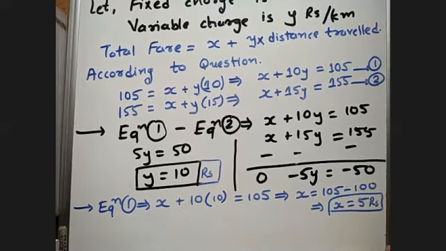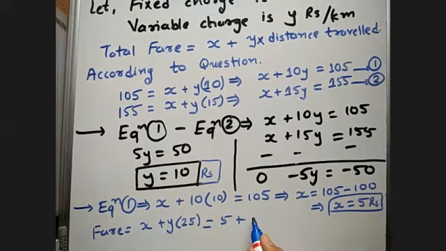But what they are asking is, how much does the person have to pay for traveling a distance of 25 kilometers? So for 25 kilometers, your fare will be X plus Y into 25, is equal to, my X is 5 rupees over here and my Y is 10 over here. So I'll put X as 5 and I'll put Y as 10.